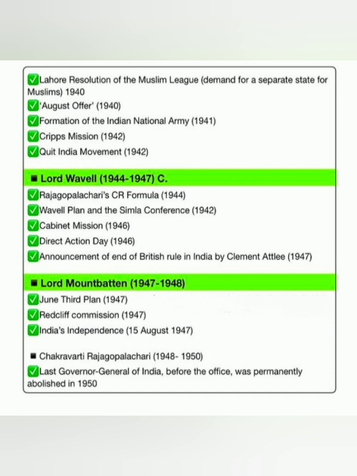Chakravarti Rajgopalachari, 1948 to 1950. Events during his regime: last Governor General of India before the office was permanently abolished in 1950.